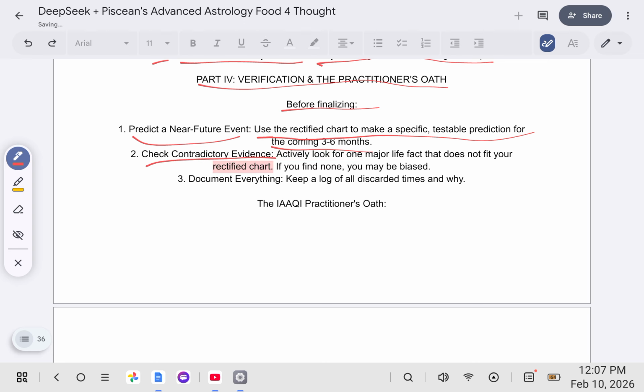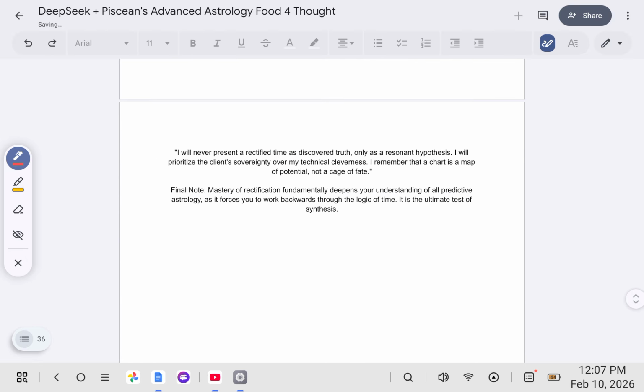Check contradictory evidence. Actively look for one major life fact that doesn't fit your rectified chart. If you find none, you may be biased. Document everything. Keep a log of all discarded times and why. Here's the IAAQI practitioner's oath.